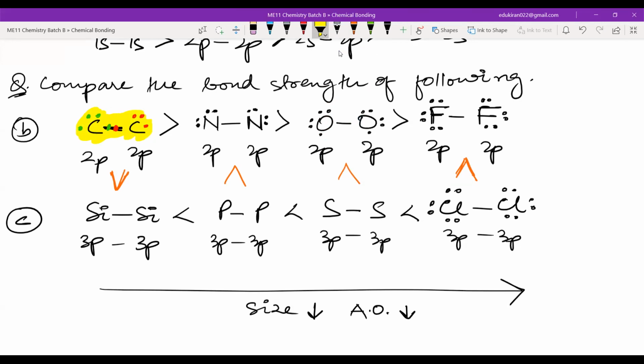Just write this order slowly as the class continues. As you reach the end of this chapter, you will understand why carbon will never have a lone pair, why nitrogen will have one lone pair. Oxygen will always have two lone pairs, most of the times it can have two or more. Fluorine will always have three lone pairs. All these will always have six lone pair electrons in total. Okay, so please write this.